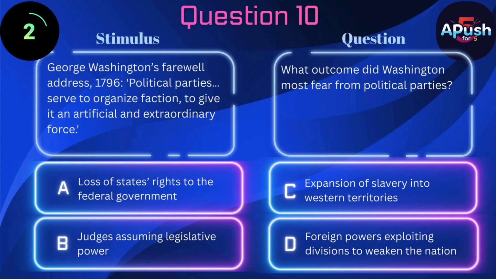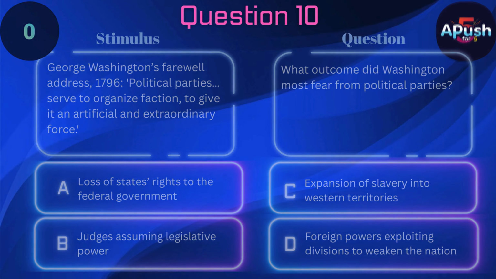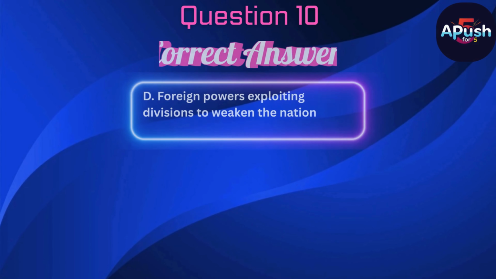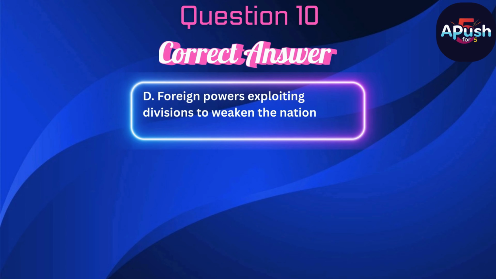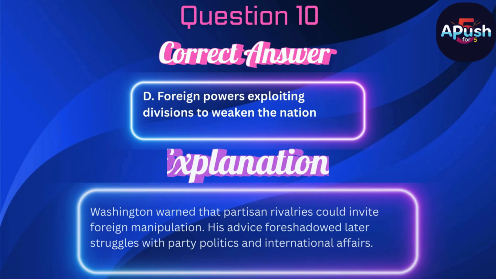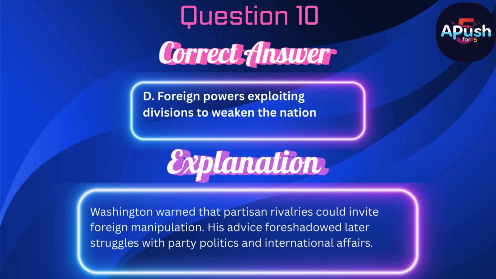The correct answer is D. Foreign powers exploiting divisions to weaken the nation. Washington warned that partisan rivalries could invite foreign manipulation. His advice foreshadowed later struggles with party politics and international affairs.